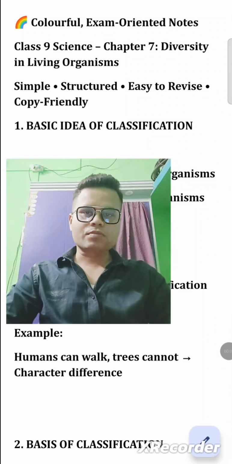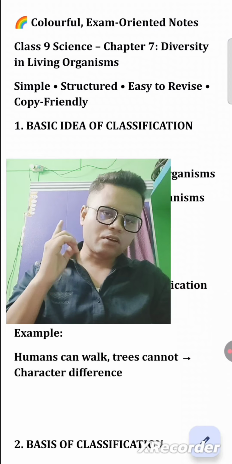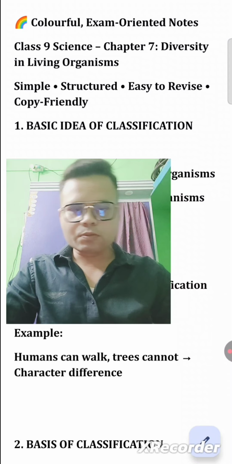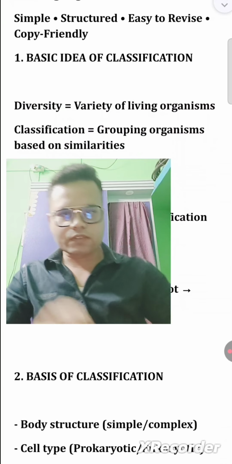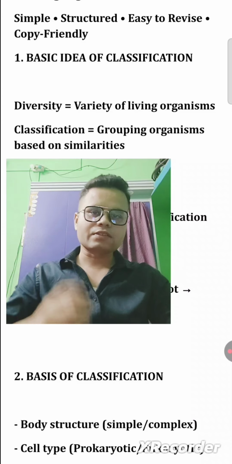So today we are discussing class 9 science, chapter 7, diversity in living organisms. Class, इसके बारे में हम लोग पढ़ेंगे. So first of all, our first topic is the basic idea of classification. What do you mean by the basic idea of classification?